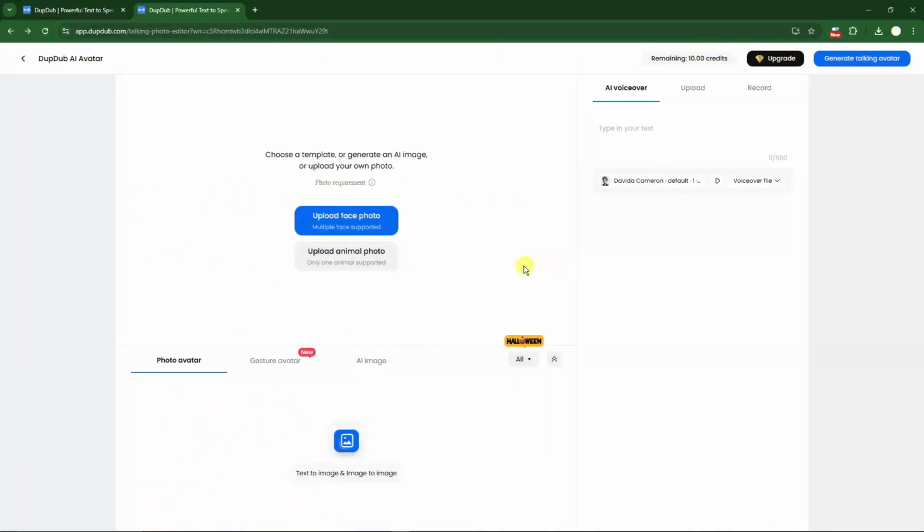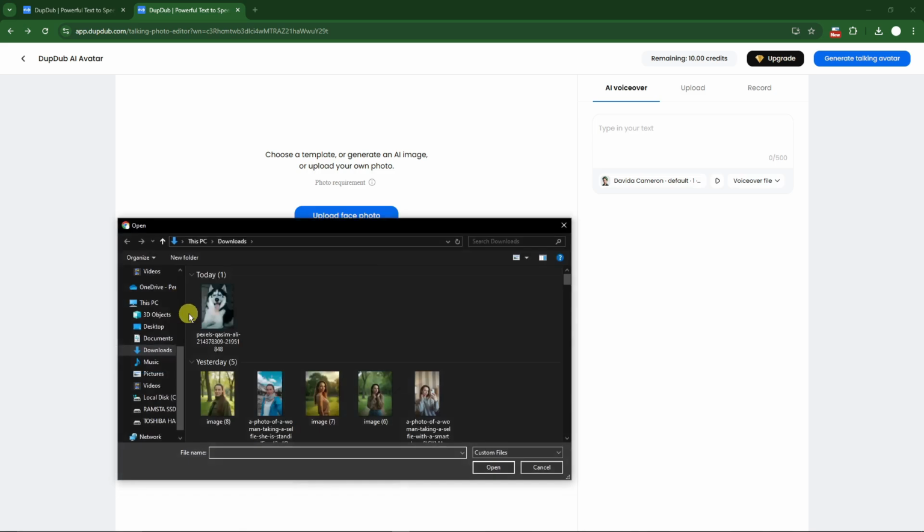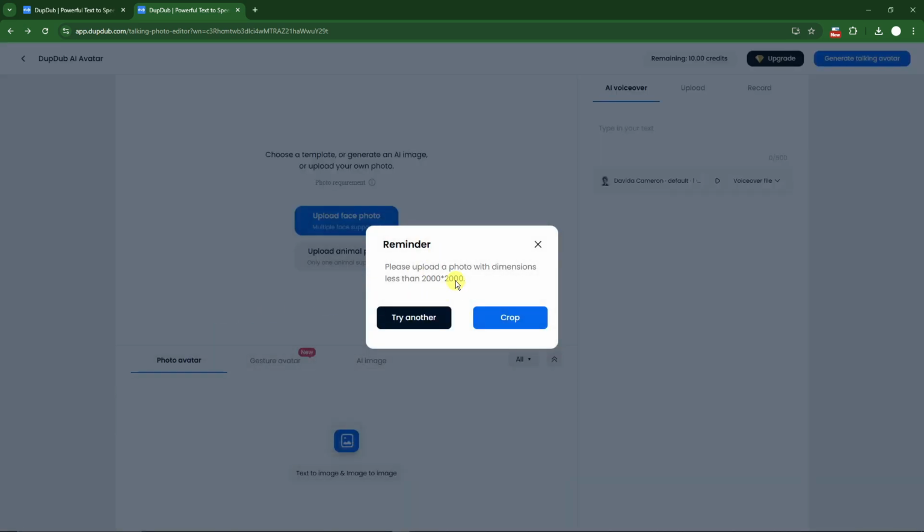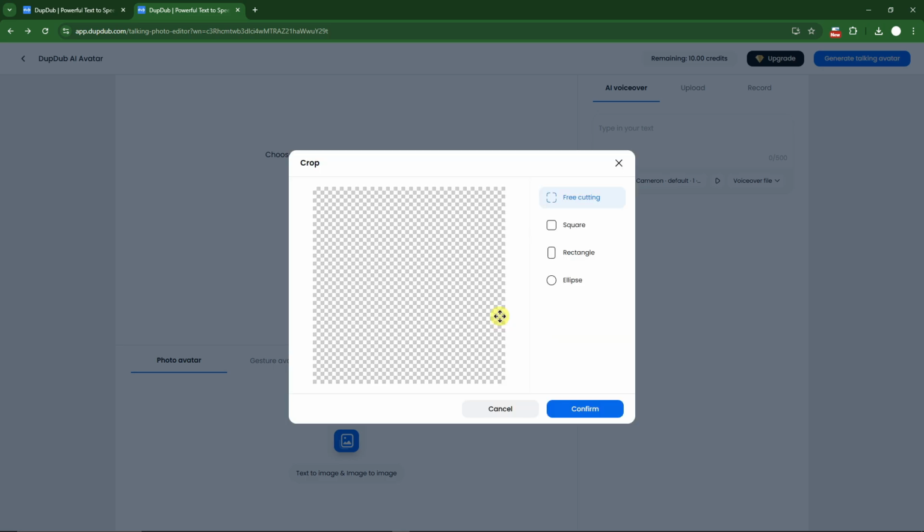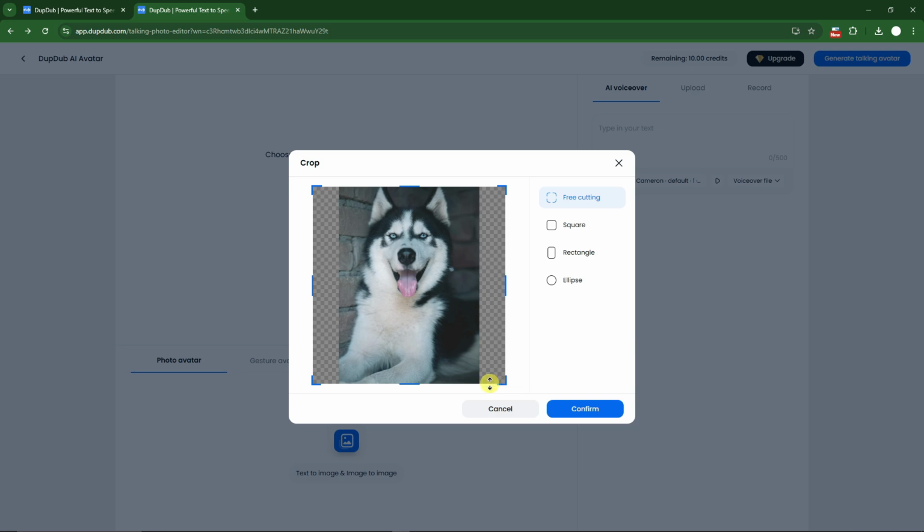Now for this, I'm gonna click on upload animal photo for this, upload my photo right there, and then you're gonna see this reminder. There is a limit of 2000 by 2000 dimensions, so you can try another or crop it right there. So for example, this is the only allotted dimensions. I can simply cut this one to the desired one. And this is what I love about DupDub. It gives you the option to still use the image that you like, rather than uploading a new one. Because for example, you really like this photo, right? So let me just cut this one and I'll get back to you once I'm done.